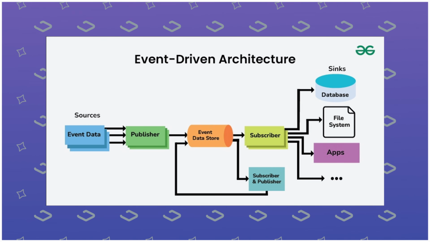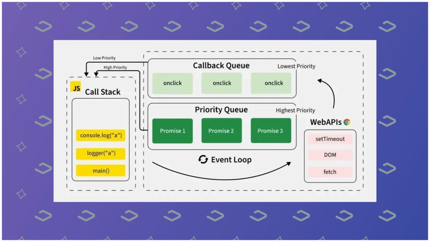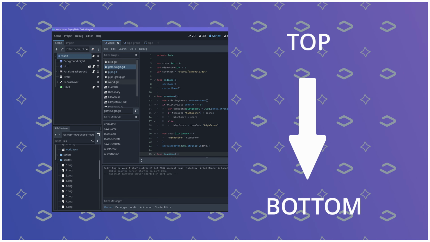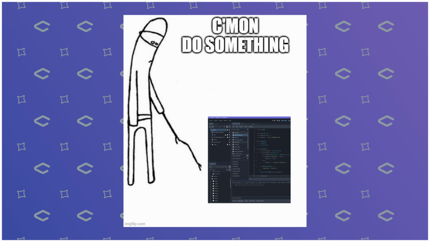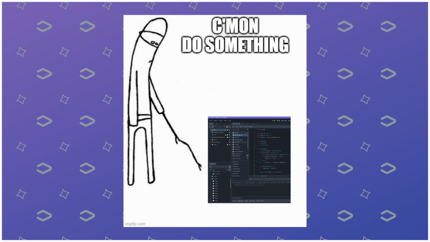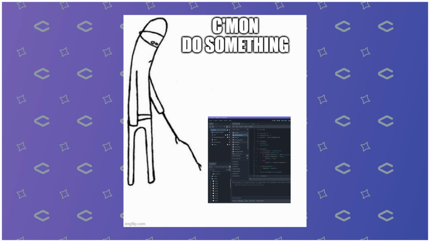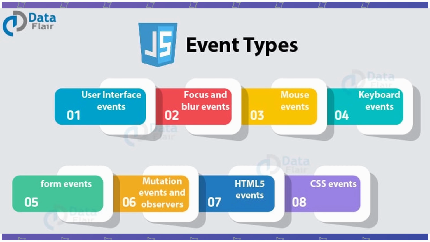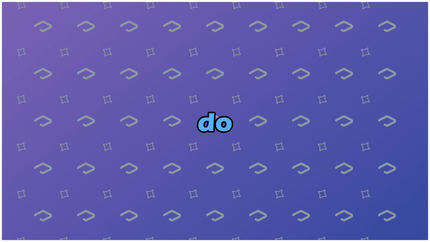In simpler terms, event-driven architecture is a programming approach where the flow of your program is controlled by events rather than a fixed sequence of commands. Instead of your code running from top to bottom and then stopping, it's always listening and waiting for something to happen. This is primarily done on the web using JavaScript. Now, in my example, I use a button click, but there's a plethora of other events that we currently listen to on the web.